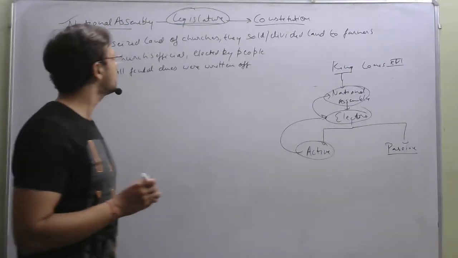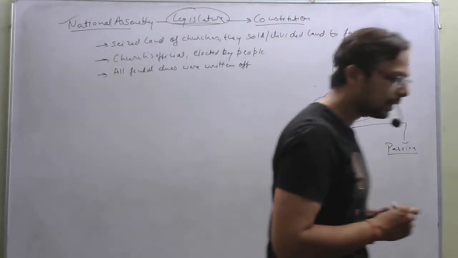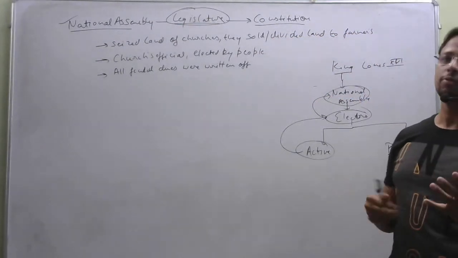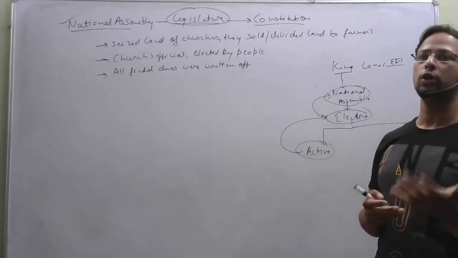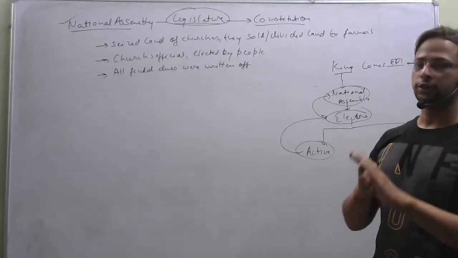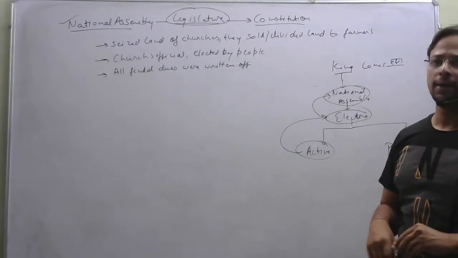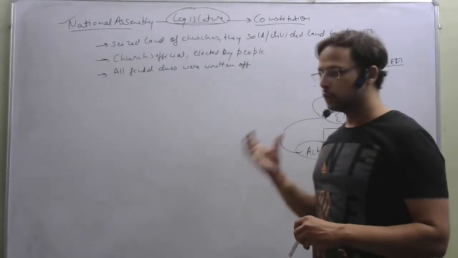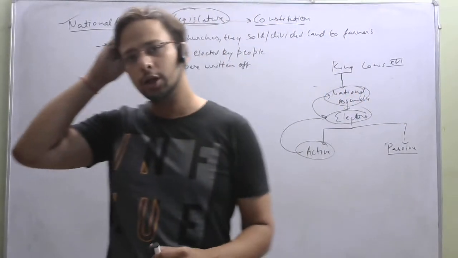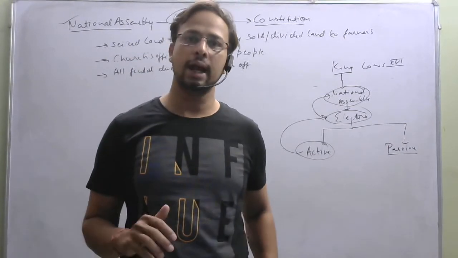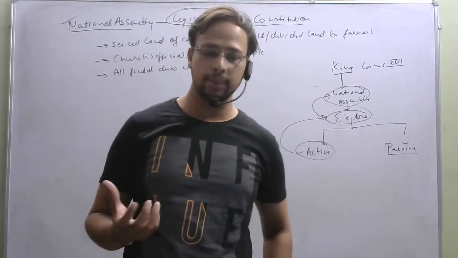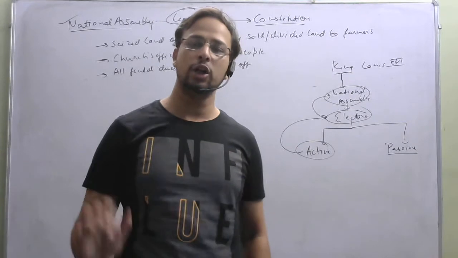The National Assembly made some important laws. The first important law was that it seized the land of the king, and it was sold or distributed among the farmers. Church officials were elected by the people, all the dues of the feudal lords were written off, and the tax known as the tithe was abolished.